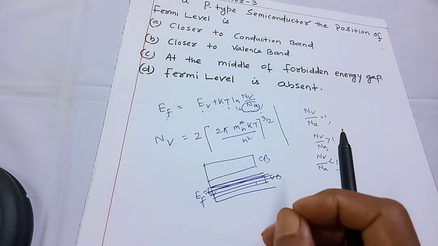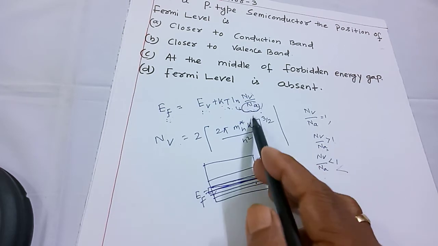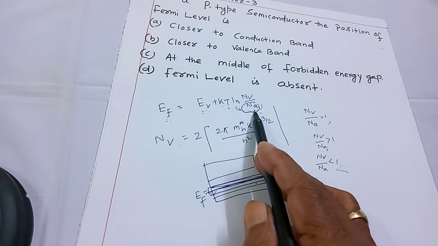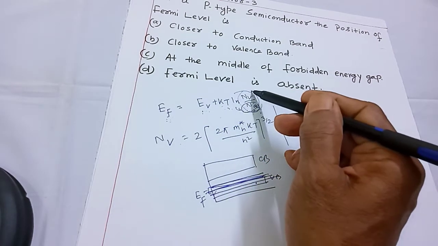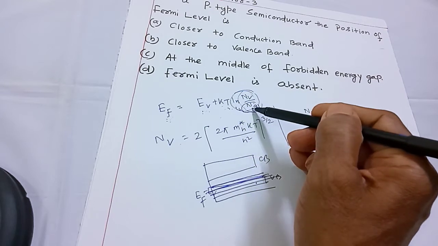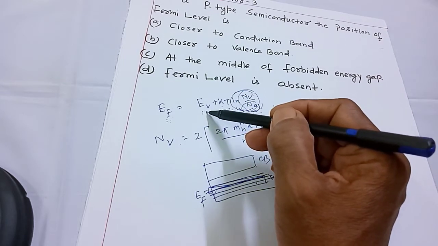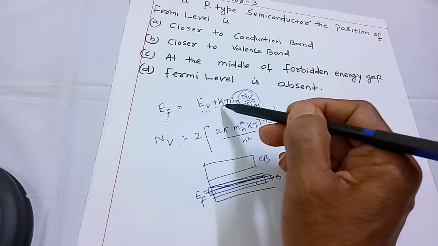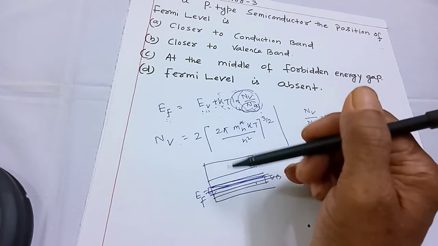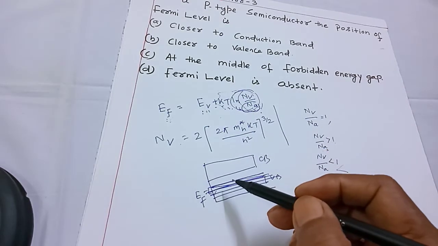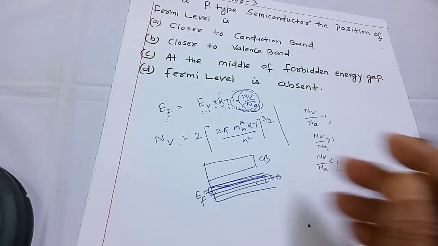And there is a special case. If NA is very large, that is the semiconductor is heavily doped with trivalent impurities, in that case this term will be less than 1, and the logarithm of a number less than 1 is negative, so EF is EV minus kT times some positive values, that is, with a negative sign. So this shows that the Fermi energy level goes into the valence band.